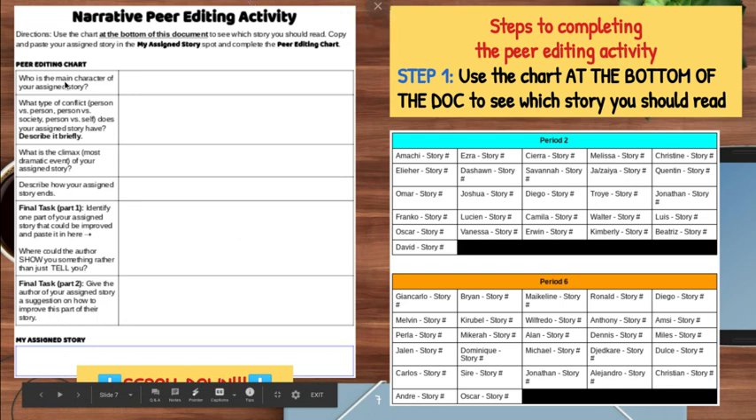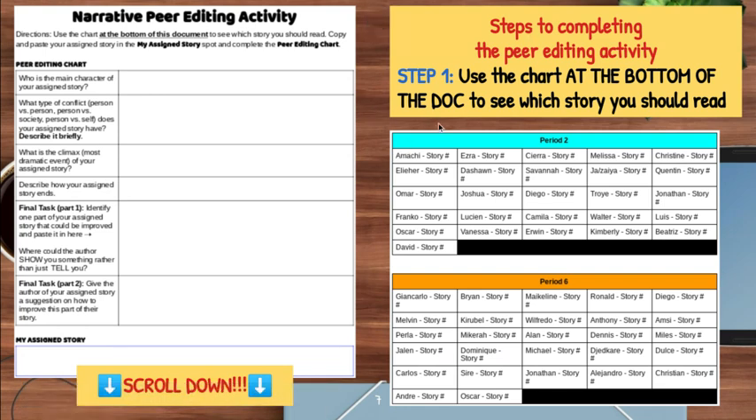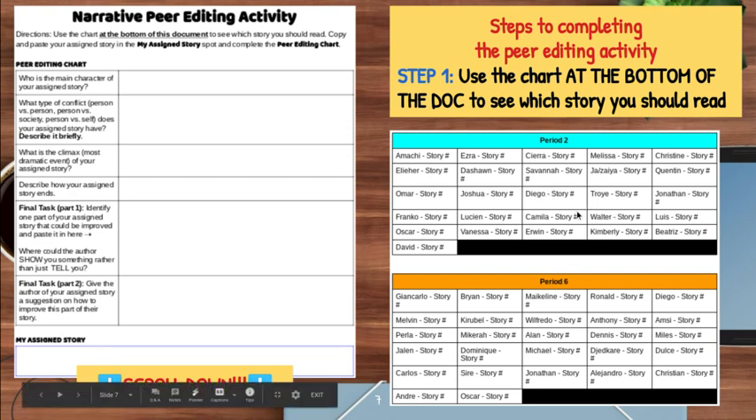All right, if you take a look at the peer editing activity, it looks like this. There are basically 3 steps that you need to do to complete this, right? The first thing you need to do is scroll all the way down to the bottom of the document and look at the chart, either the period 2 or the period 6 chart, to see which story you are responsible for reading and doing a peer edit for, right? So all the stories are numbered. They're all in this document, but you don't read every single story. You should find your name on the chart and then look where it says story number.